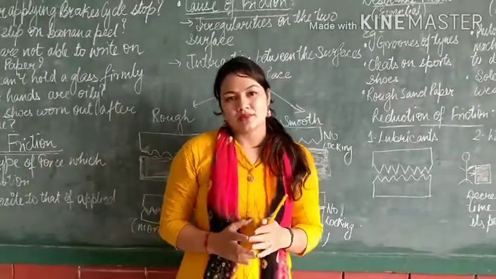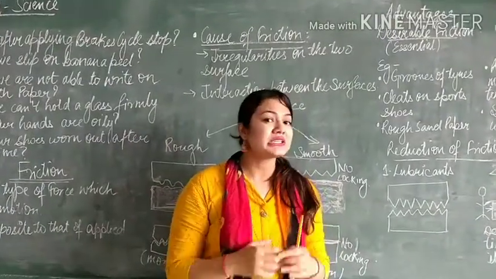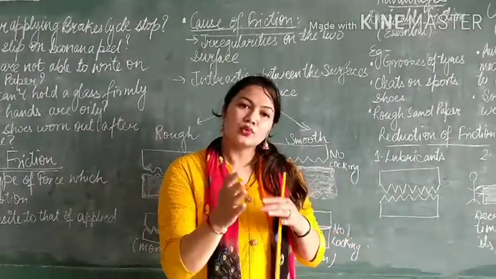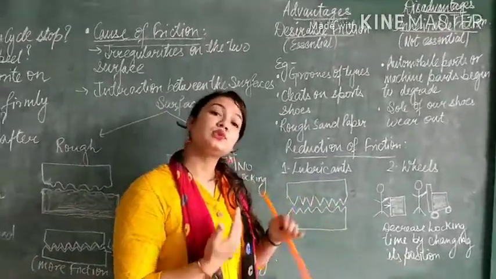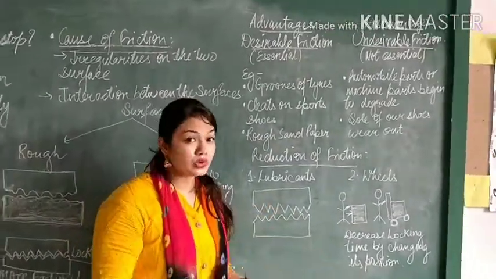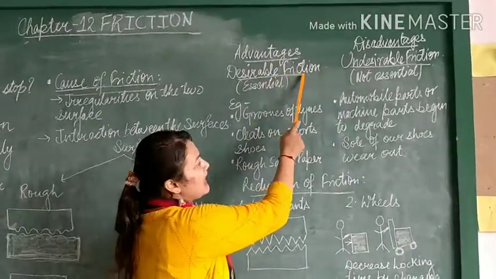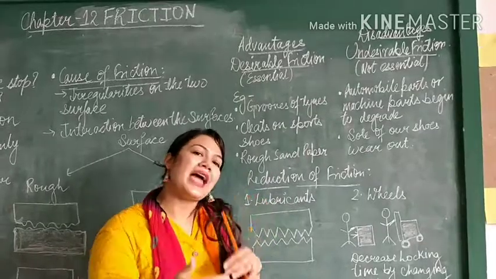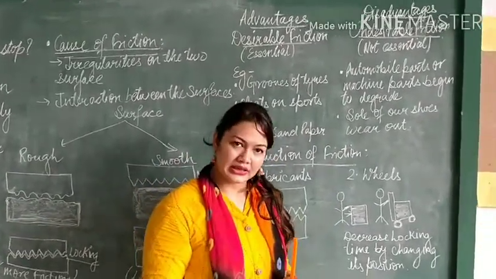Now the question comes: where is friction useful to us and where is it not useful to us? We are going to discuss how in our daily life friction is useful as well as not useful. So we can say advantage or desirable friction, which we actually need in our daily life, which is essential for our daily life.